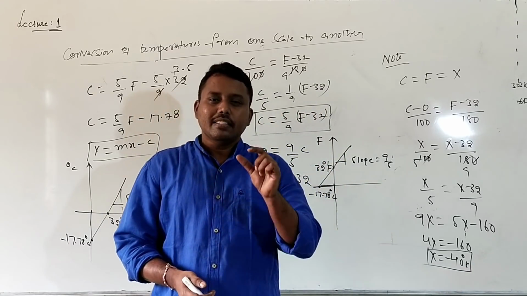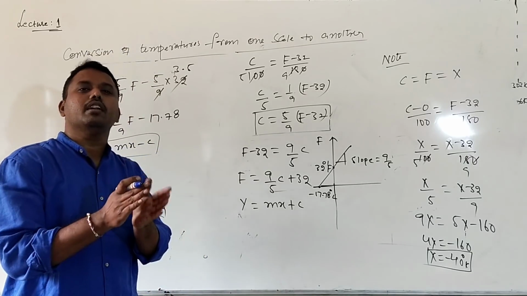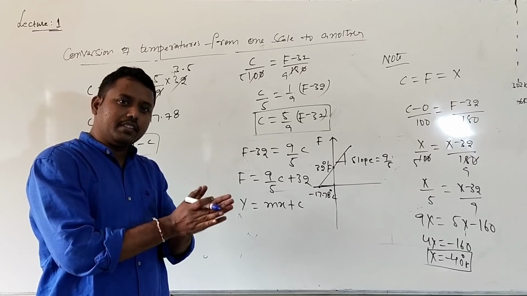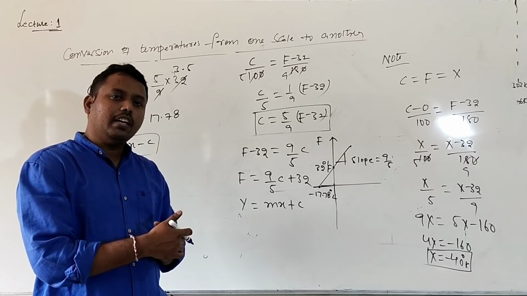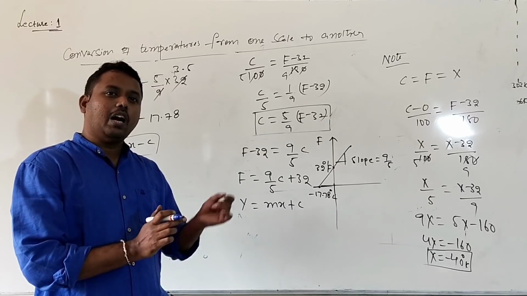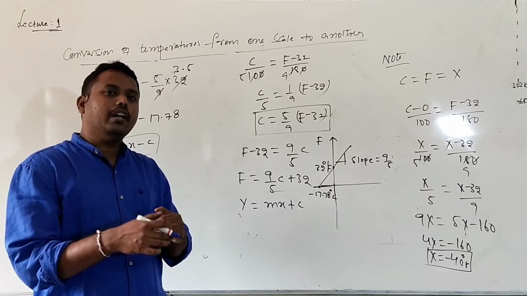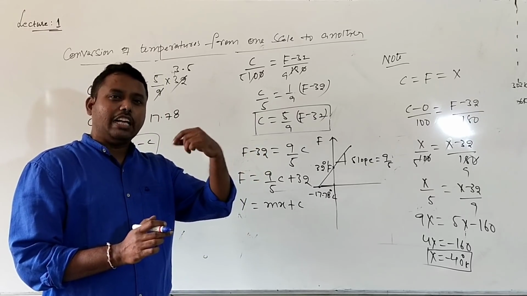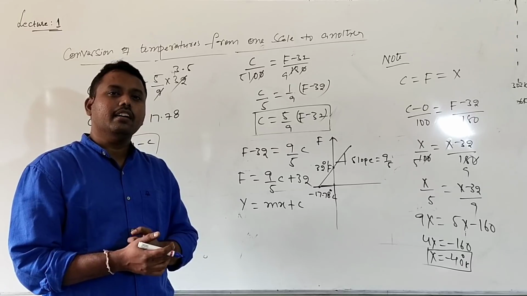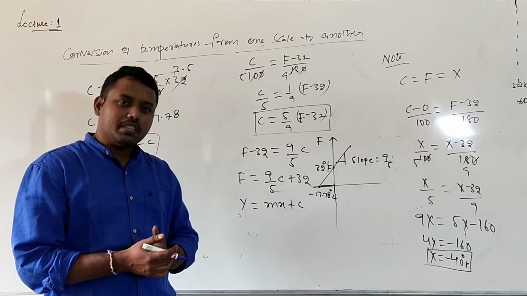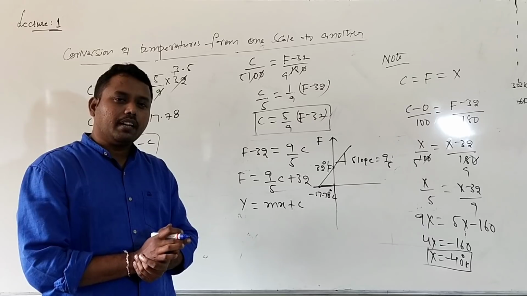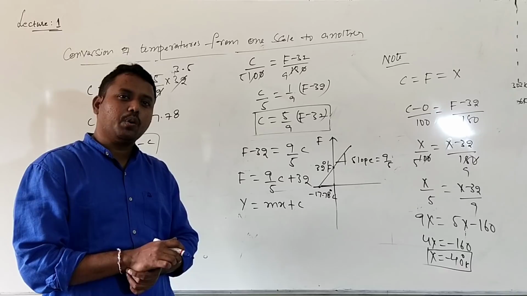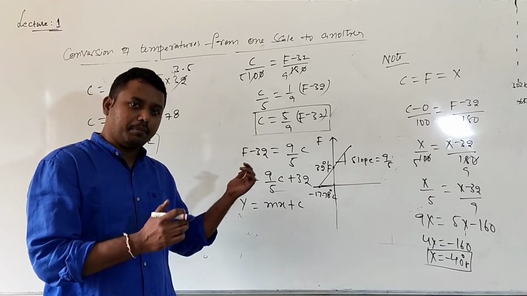Okay? So this is some part of thermometry. Basically you should remember how to construct the thermometer, what the lower fixed point and upper fixed point are, what the values are for different scales of thermometer, and how to convert the temperature from one scale to another. Then you get a further topic, different types of thermometers like mercury thermometer, constant pressure thermometer, constant volume thermometer, resistance thermometer. We will discuss that at the end of this term.